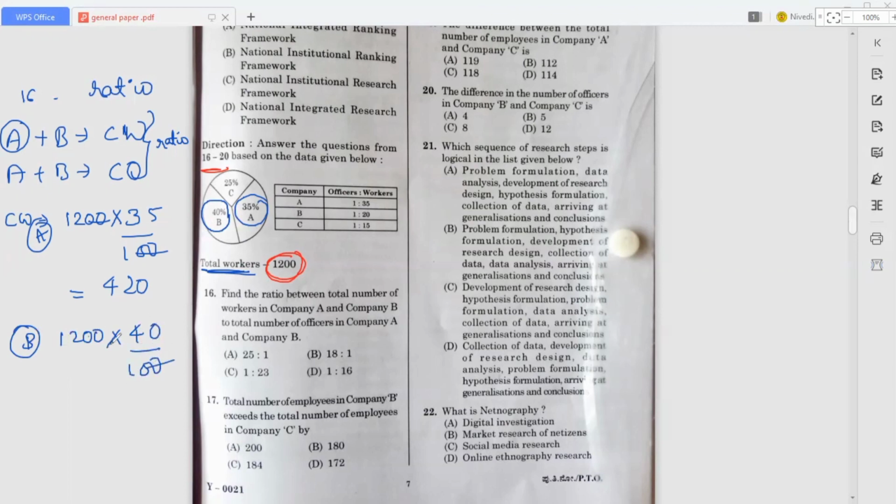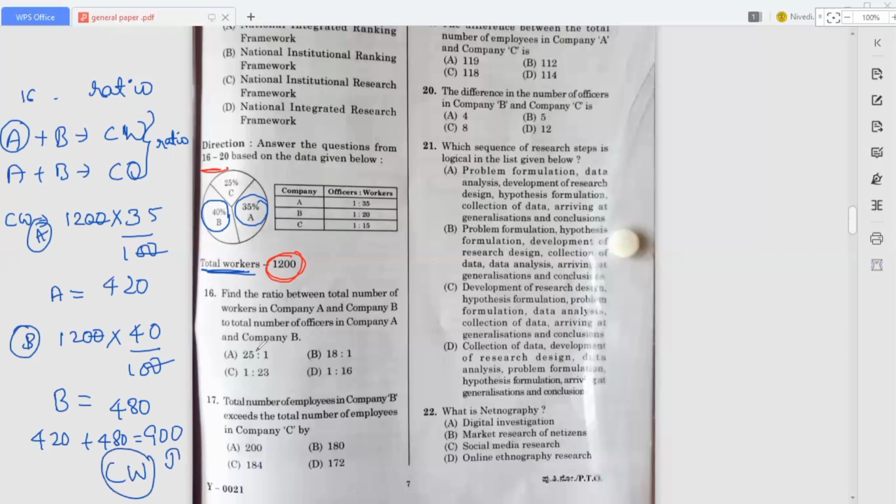These two get cancelled, so we get 480. So company workers A is 420 and B is 480. We have to add these two: 420 plus 480 is equal to 900. So A plus B, when it comes to company workers, the number is 900.